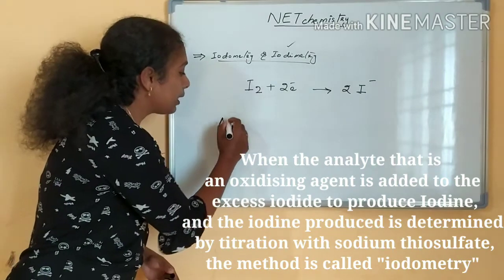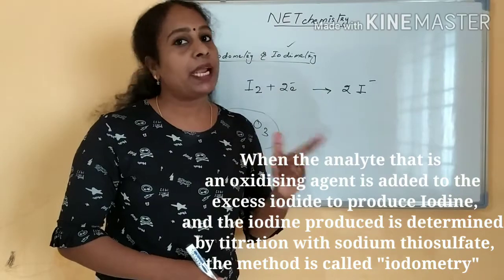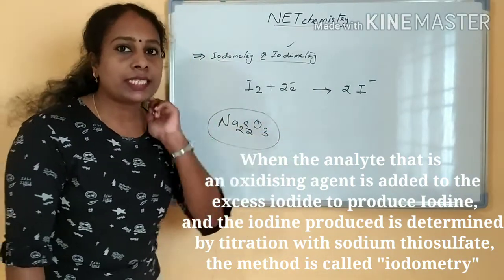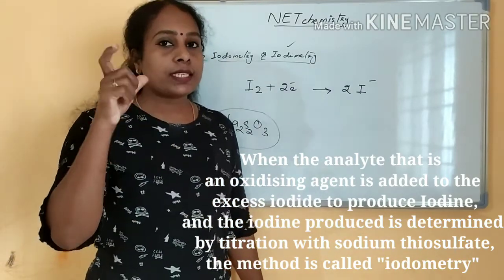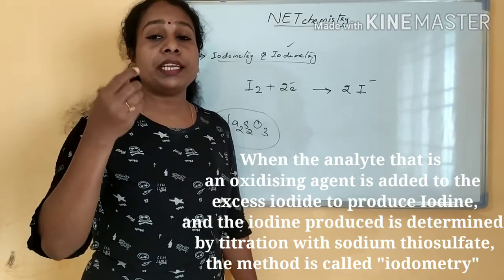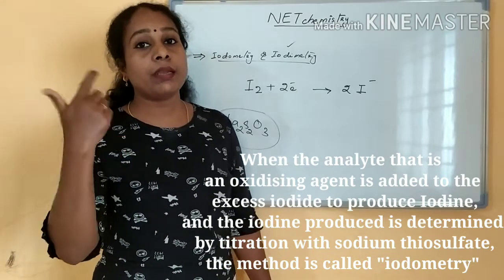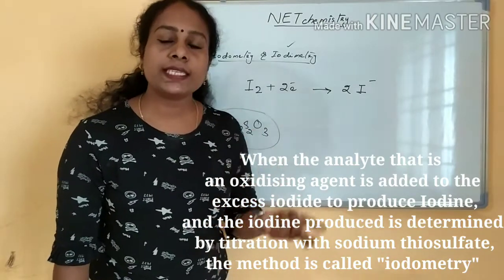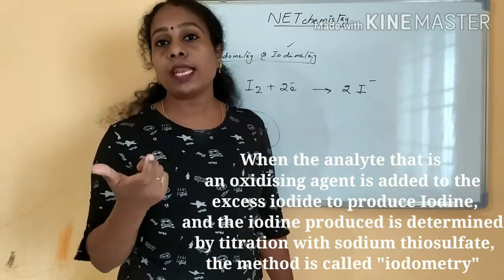Did you do this titration? Yes, we have done it in MSc practicals, in all the practicals we have done this iodometric titration. What are we going to do? Our analyte is an oxidizing agent. This oxidizing agent is treated with an iodide solution, then the iodine is liberated. That liberated iodine will be titrated against sodium thiosulfate. And what is the indicator you are using? Starch is the indicator we are using. The endpoint will be a pale yellow color, right?